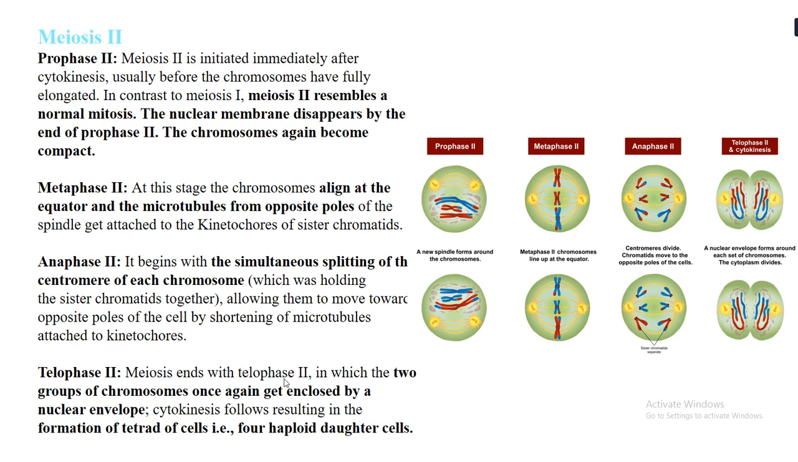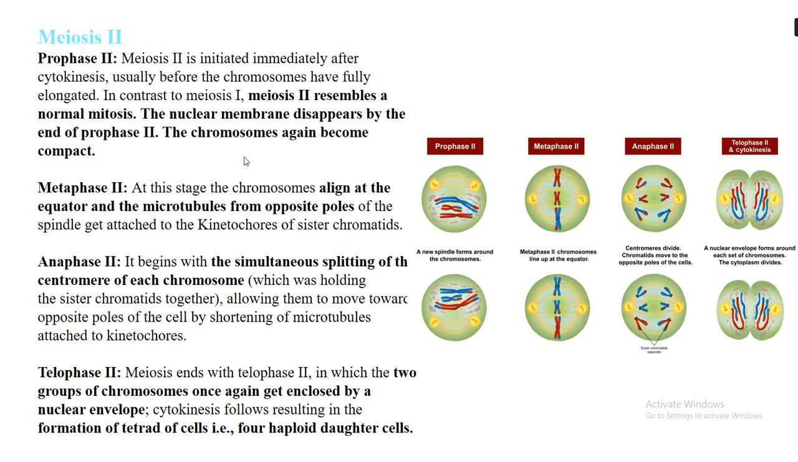Now meiosis ends with the telophase 2 stage, in which the two groups of chromosomes once again get enclosed by a nuclear envelope, and after this cytokinesis follows, that means the cytoplasmic division follows, and this results in the formation of a tetrad structure. That means four haploid daughter cells are formed at the end of meiosis 2. So students, with this we have finished the stages of meiosis as well.